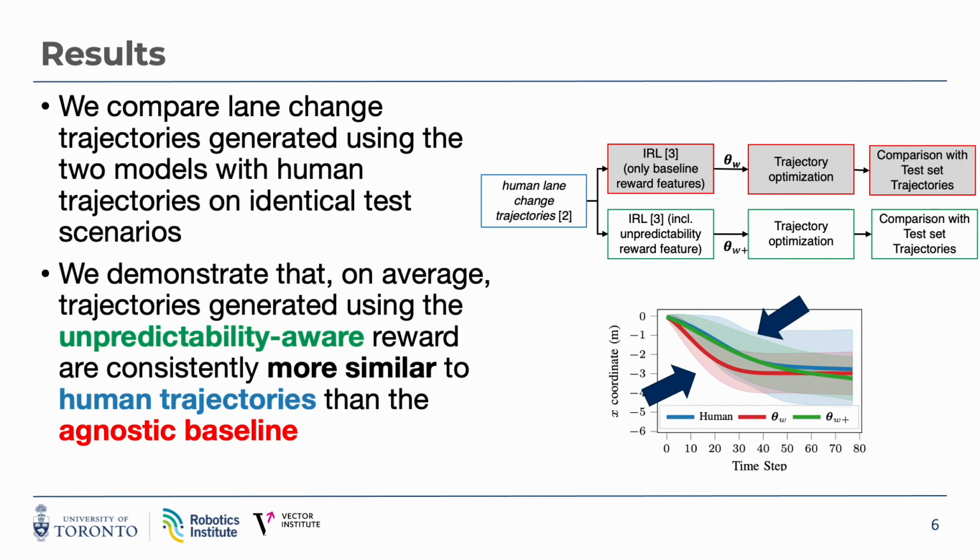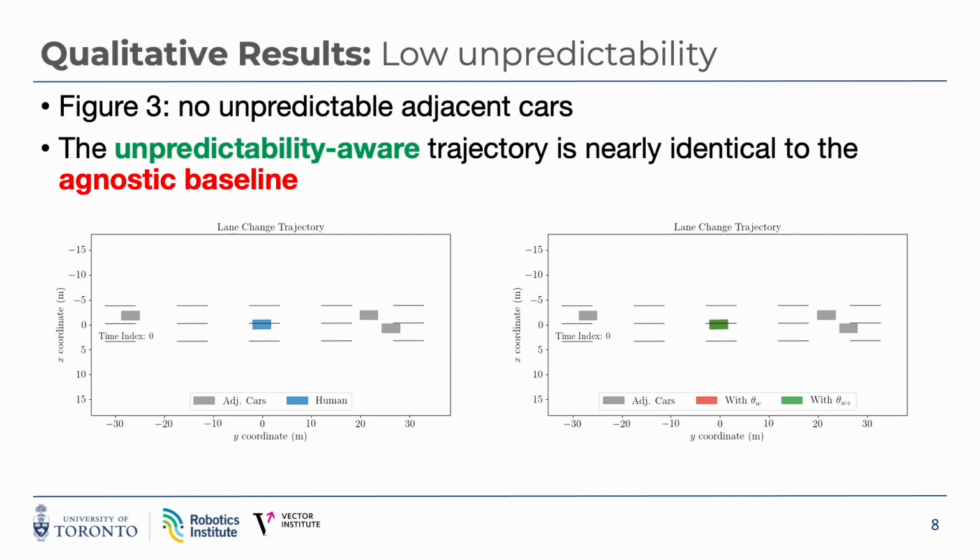We compare lane change trajectories generated using the two models with human trajectories on identical test scenarios. We demonstrate that, on average, trajectories generated using the unpredictability aware reward are consistently more similar to human trajectories than the agnostic baseline. We also highlight qualitative observations from scenarios in the test dataset.